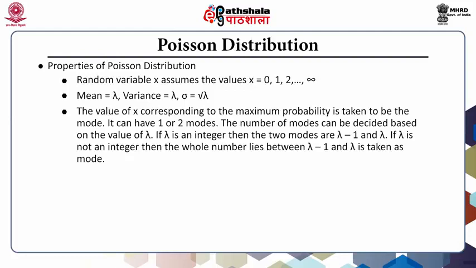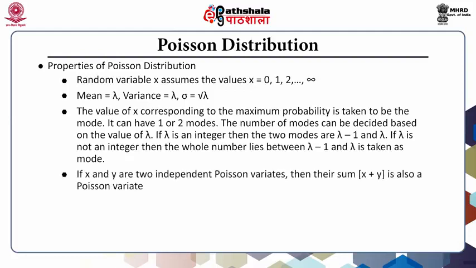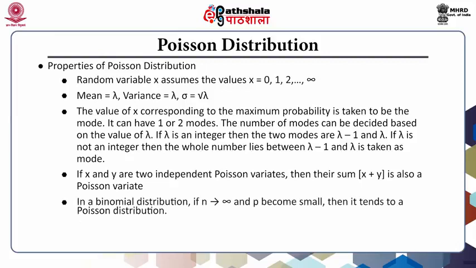If lambda is an integer, then the two modes are lambda minus 1 and lambda. If lambda is not an integer, the whole number that lies between lambda minus 1 and lambda is taken as the mode. If x and y are two independent Poisson variates, then their sum x plus y is also a Poisson variate. In a binomial distribution, if n tends to infinity and p becomes small, then it tends to a Poisson distribution.